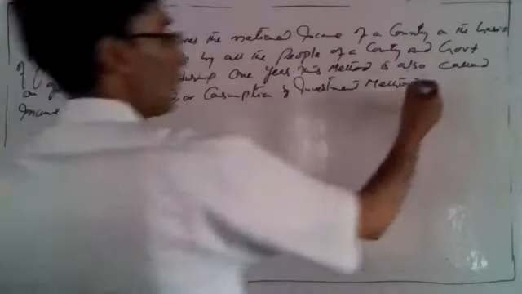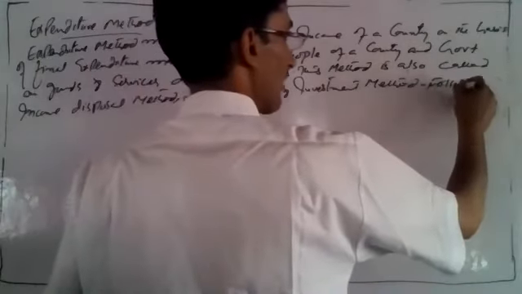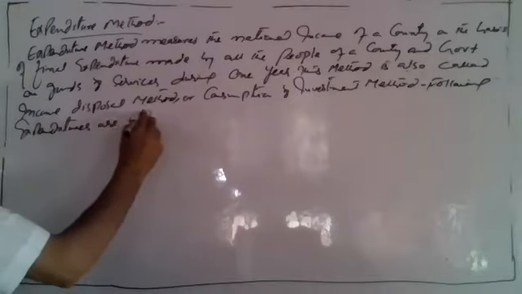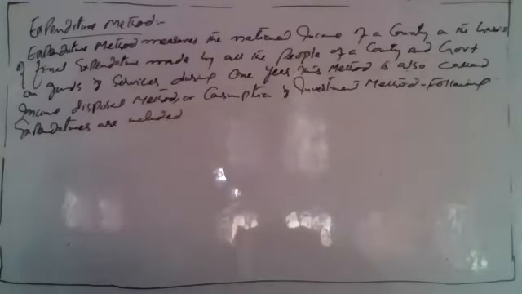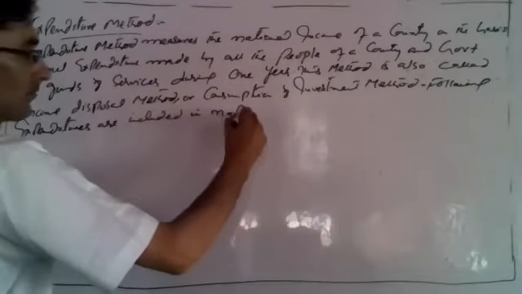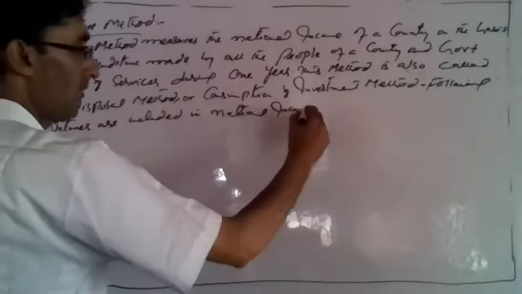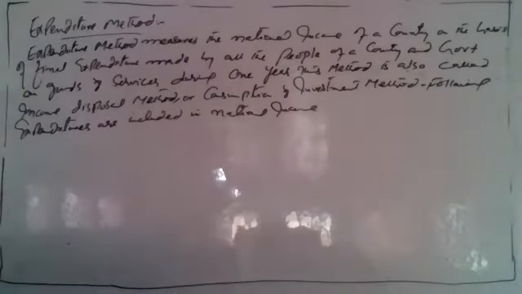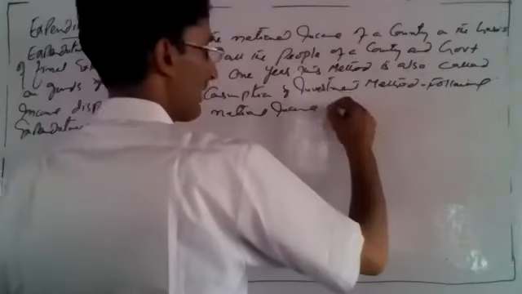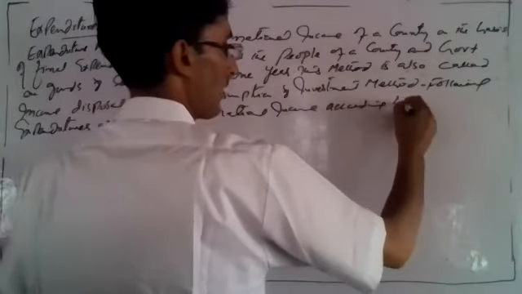according to expenditure method. So we can say that final expenditure comprises, you write down: following expenditures are included in national income according to expenditure method.